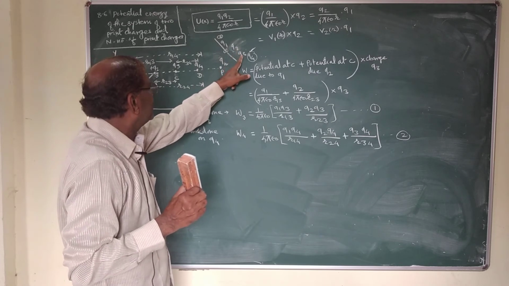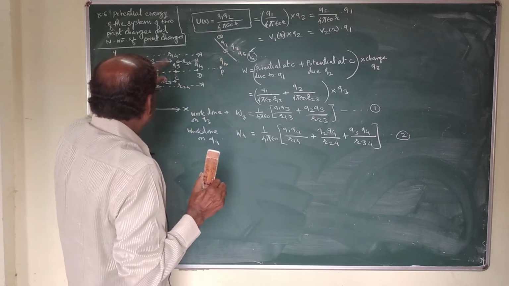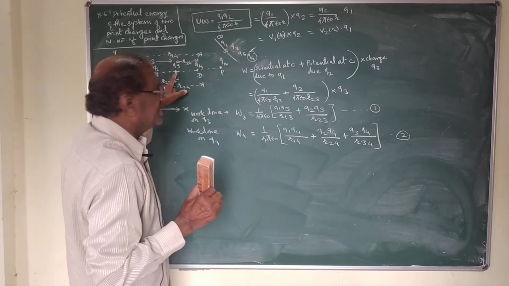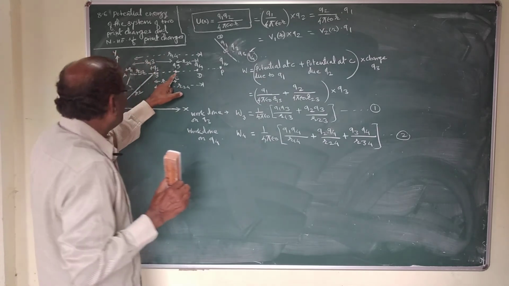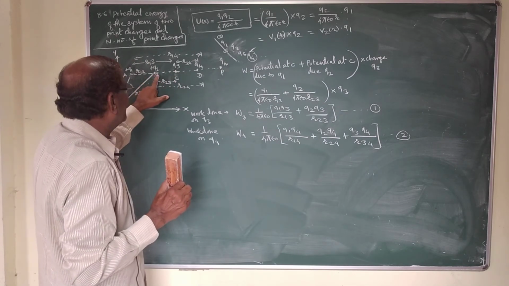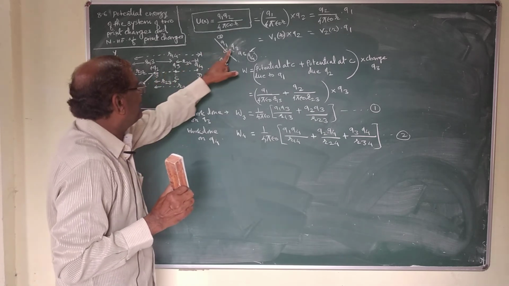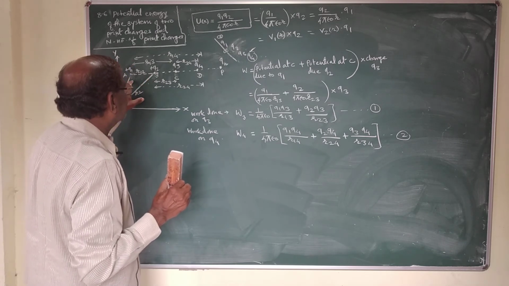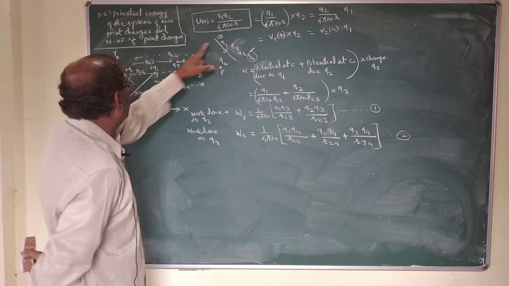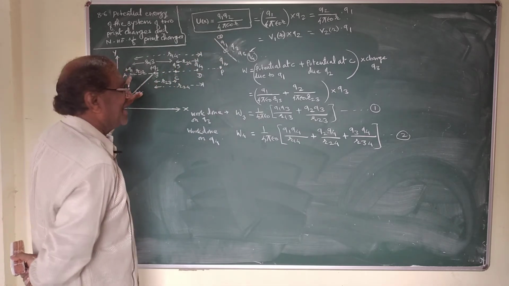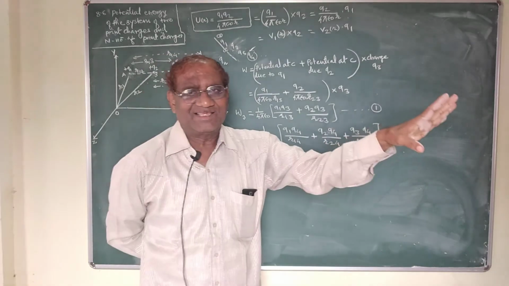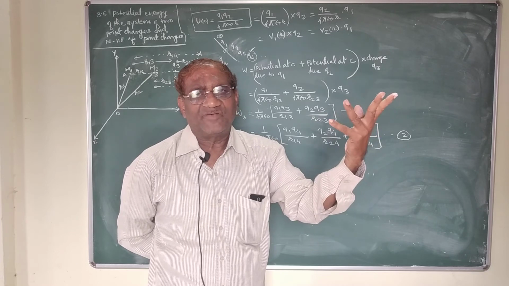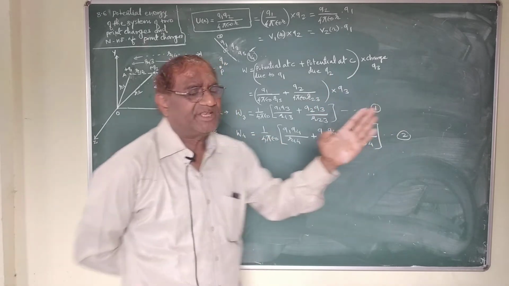Now when we bring Q3 charge from infinity to point C, it is in the presence of these two charges Q1, Q2. When we bring Q2 charge from infinity to point B, it is in the presence of Q1 charge. And when we bring Q1 charge from infinity to point A, there is no external electric field.